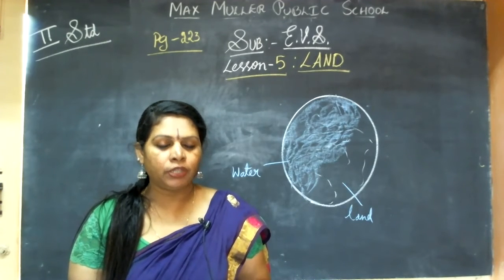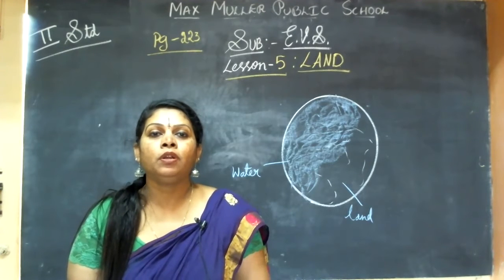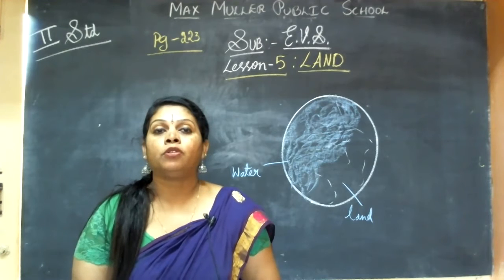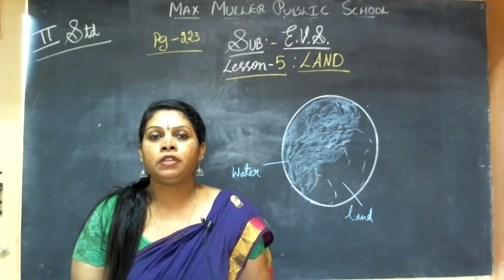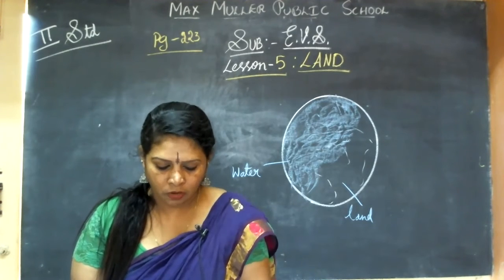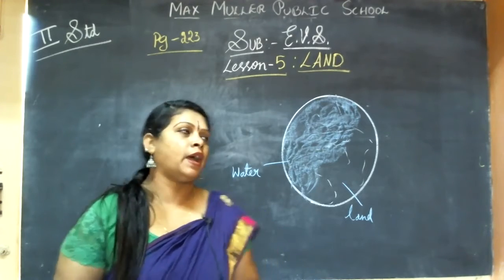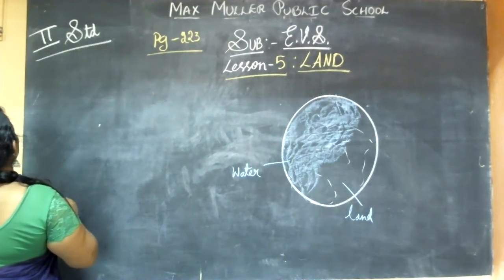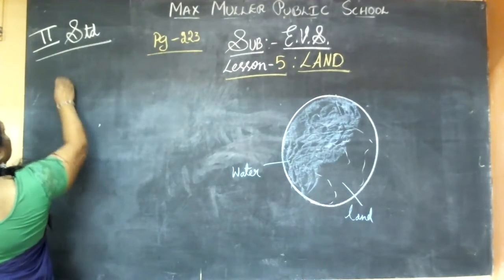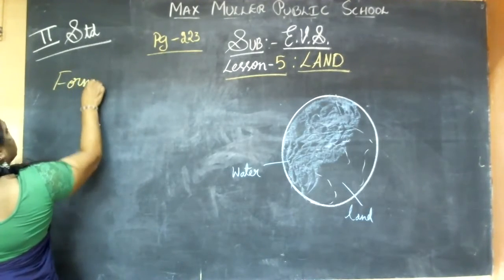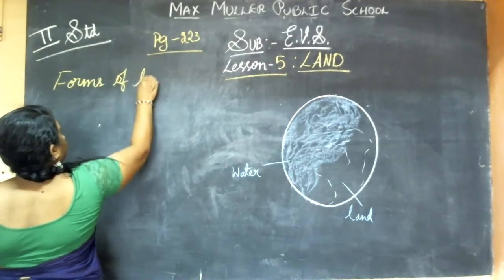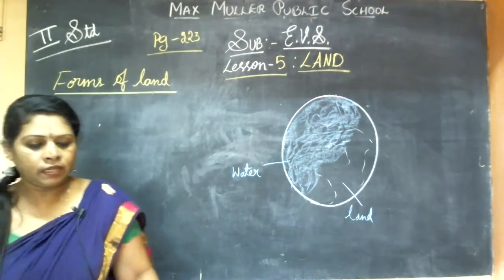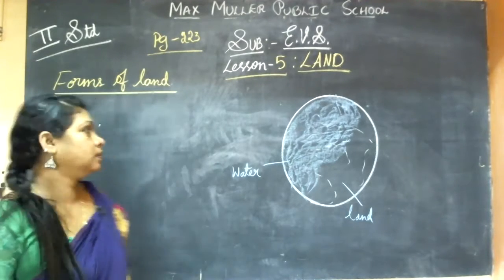Land can be in various forms. As I told you, land does not mean it should be straight like this only. No, land also has different forms. Various forms of land are there. Now, let us study the forms of land. Which are the forms of land? Okay, so in that, the first one is plains.